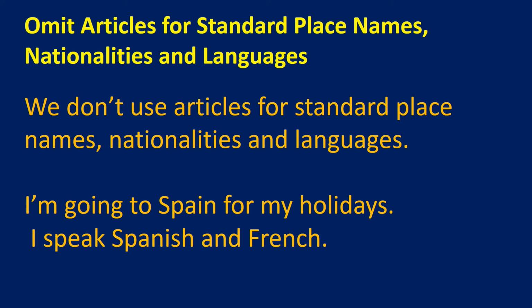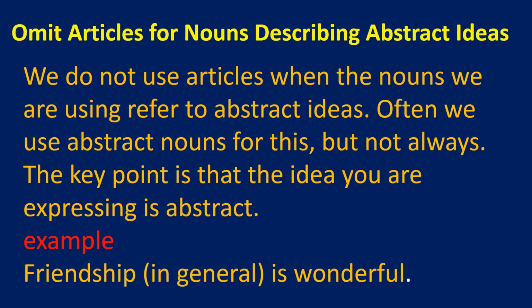Next, we have to omit articles before abstract nouns. We should avoid articles before nouns that refer to abstract ideas. What is abstract? Abstract nouns are things like ideas, concepts and feelings. So we should avoid articles while referring to abstract ideas.